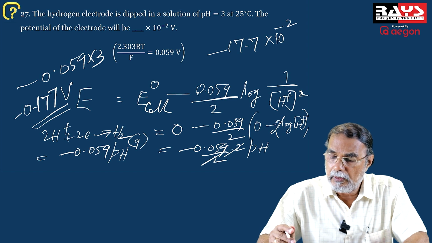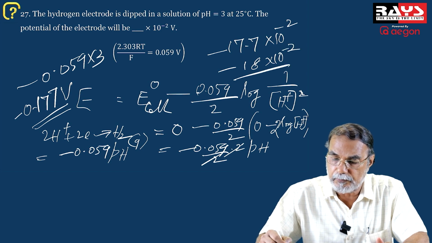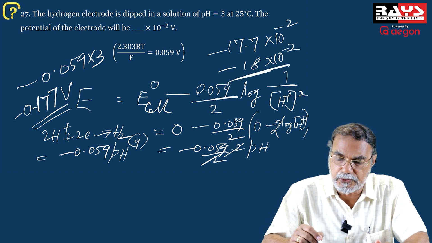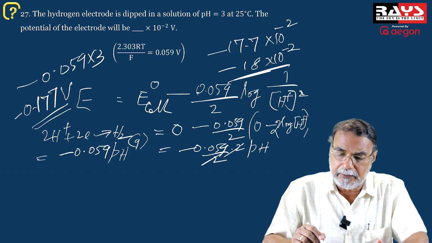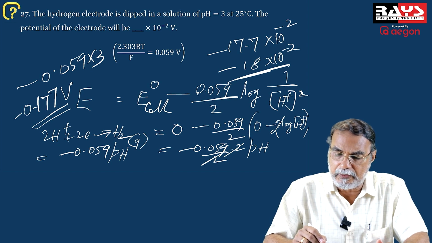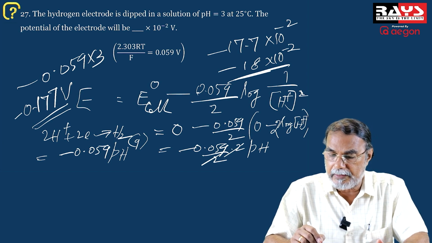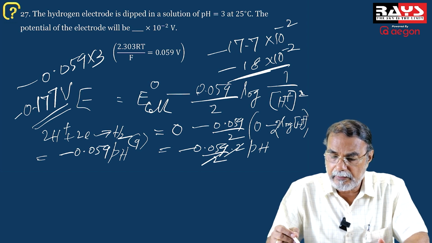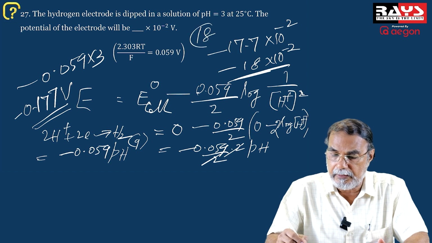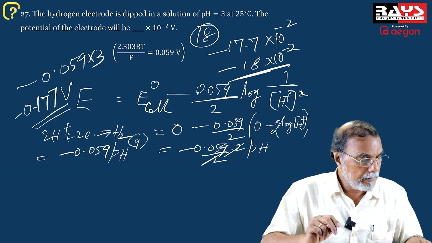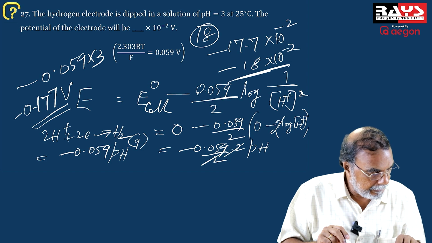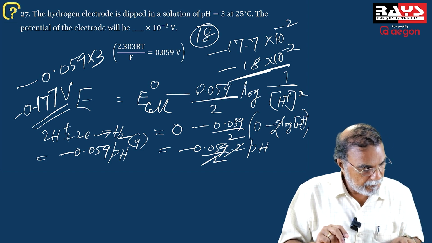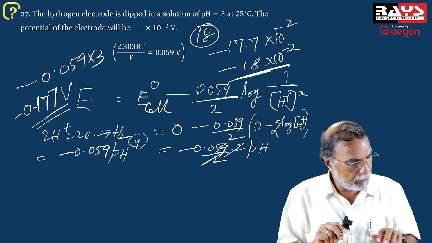Suppose you round off, you will get the value minus 18 into 10 raised to minus 2. Actually, in the question, I think there is a minus sign here: minus dash into 10 raised to minus 2 volt. The result is 17.7, so you can put it as 18.